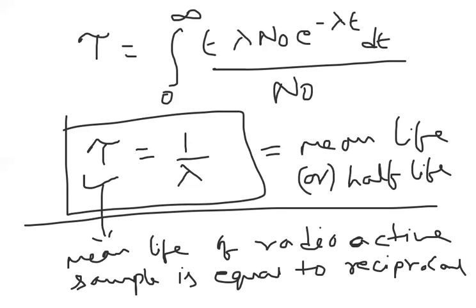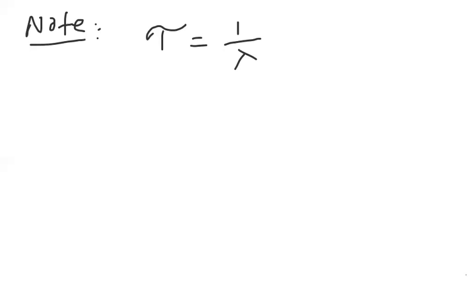This formula we need for objective purposes. We have to know what this tau is and how it is linked with the half-life also. We just derived tau equal to 1 by lambda, and tau is called mean life.